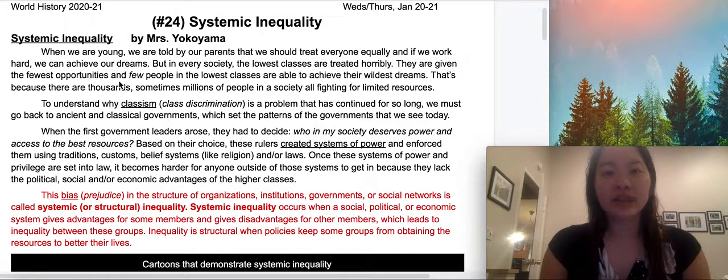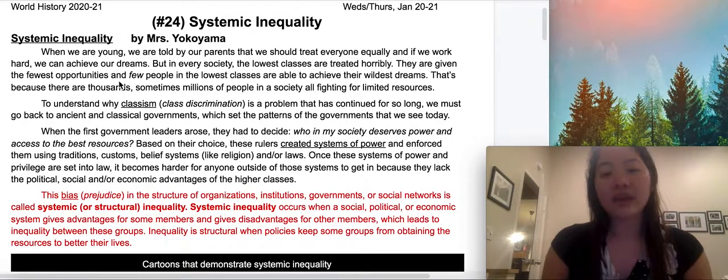But in every society, the lowest classes are treated horribly. They are given the fewest opportunities, and few people in the lowest classes are able to achieve their wildest dreams. That's because there are thousands, sometimes millions of people in a society, all fighting for limited resources.